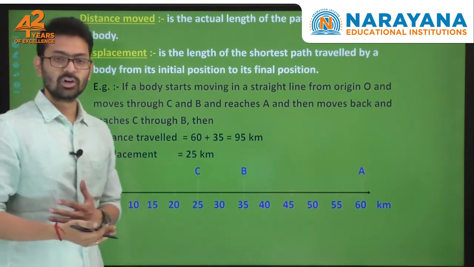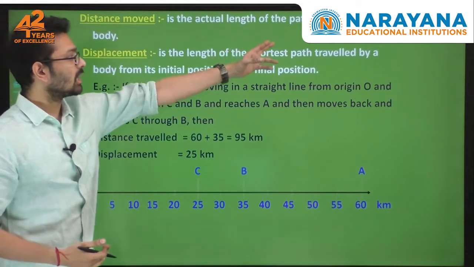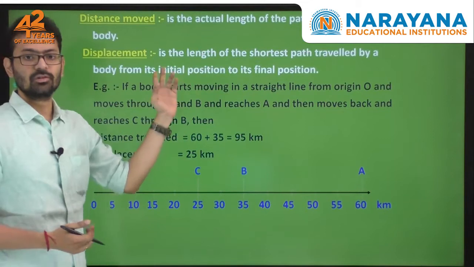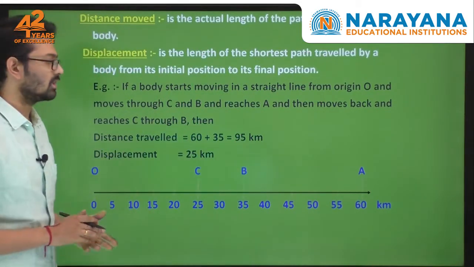Now, let me give you a small example on this. Distance moved is the actual length of the path traveled by a body. The shortest path traveled by the body, from the initial position to the final position, is called displacement. Now let us take an example.